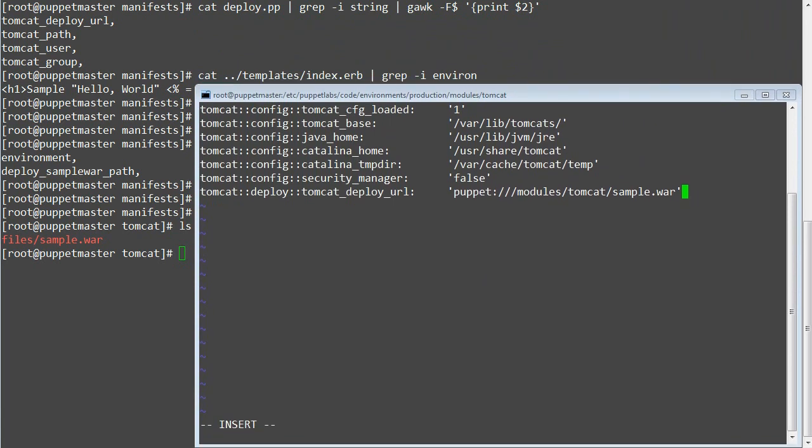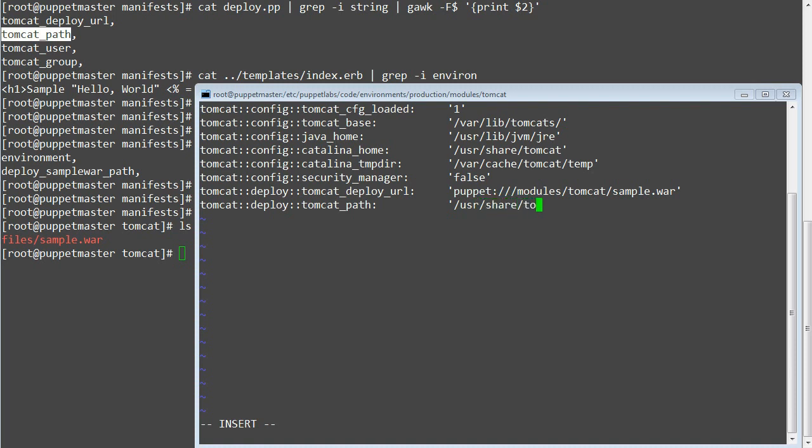Next, add another entry: tomcat::deploy::tomcat_path, /usr/share/tomcat/webapps. Then tomcat::deploy::tomcat_user, tomcat, and tomcat::deploy::tomcat_group, tomcat.